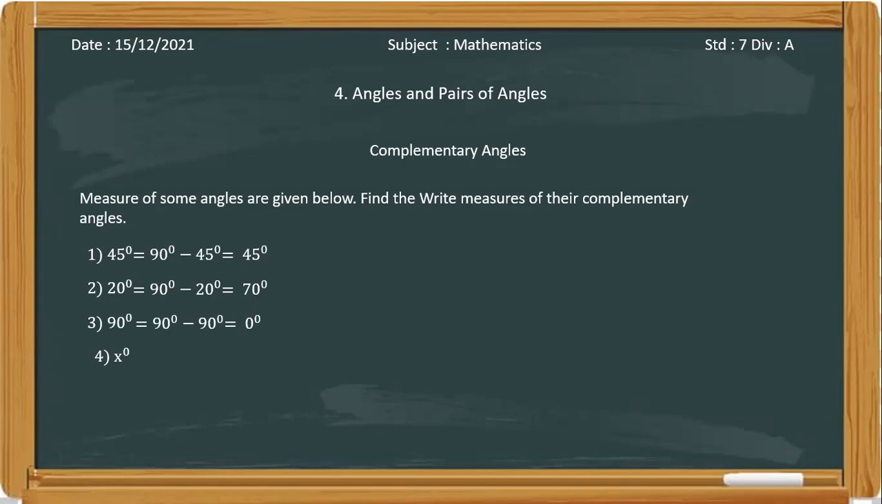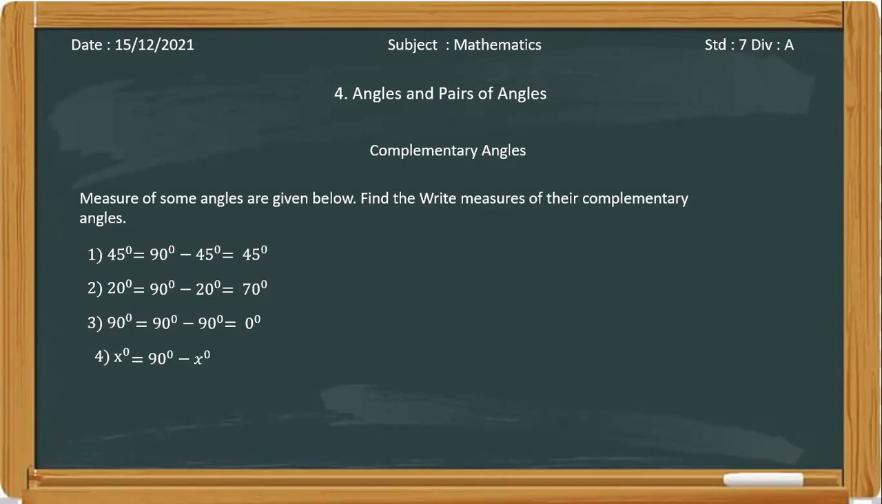The next one is x degrees. If there is some angle x, what will be its complement? It's 90 minus x degrees. We subtract from 90, right? We want to find the complement of that angle, so we subtract that angle from 90. So the complement of x degrees will be 90 degrees minus x degrees. Okay, clear? Yes, ma'am.